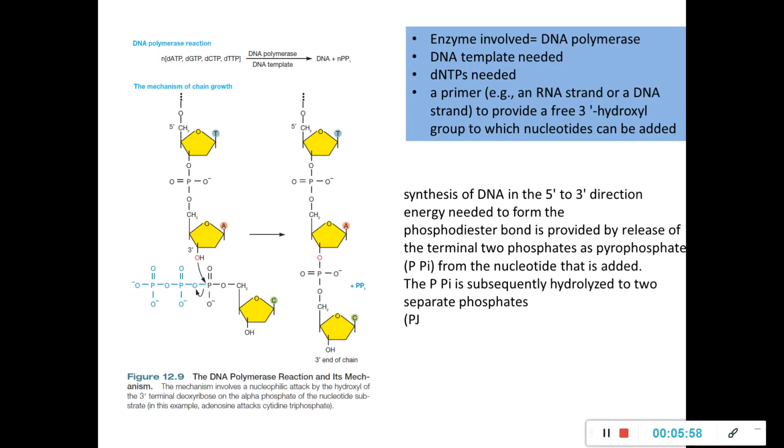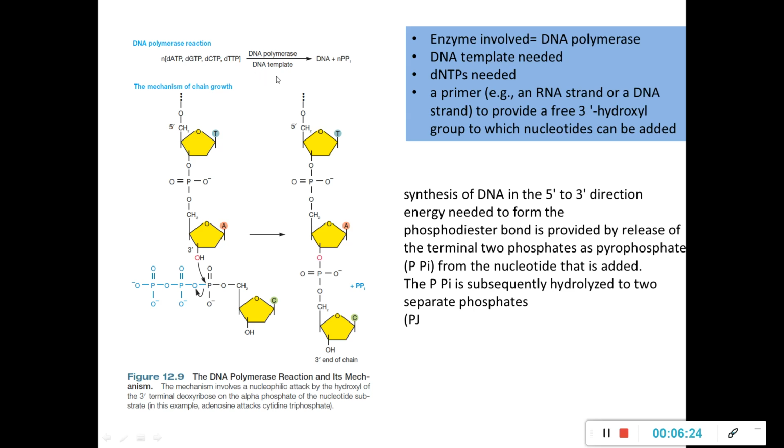Now, what is the biochemistry part of it? For DNA synthesis to happen, of course, you need some building blocks. And the building blocks are dATP, dGTP, dCTP and dTTP. Then, these building blocks have to be added onto something. You need a framework onto which this is to be added. So, you need a DNA template.